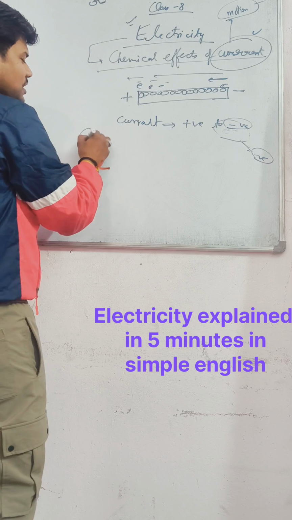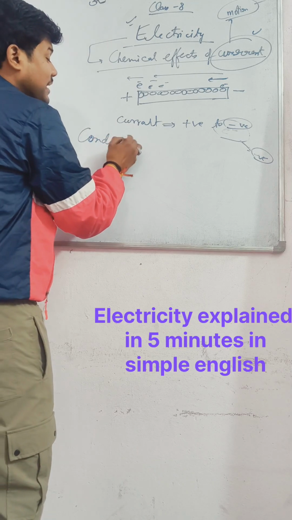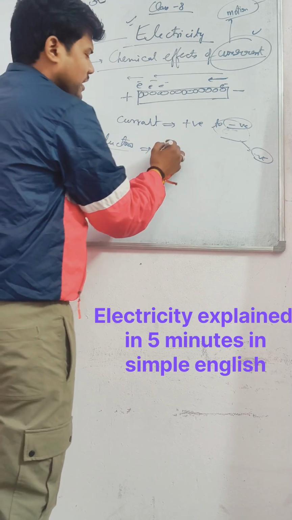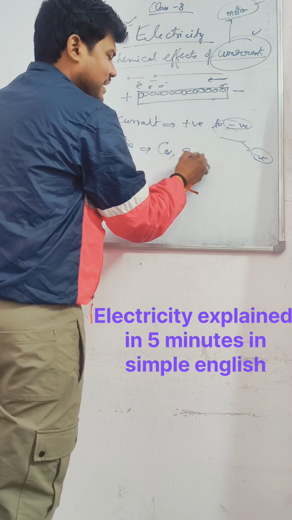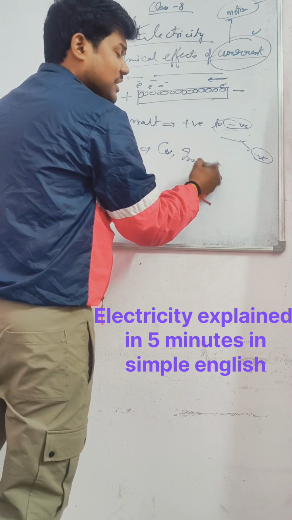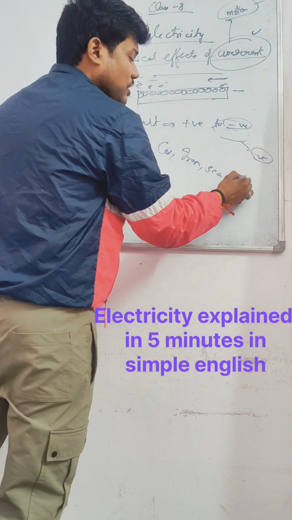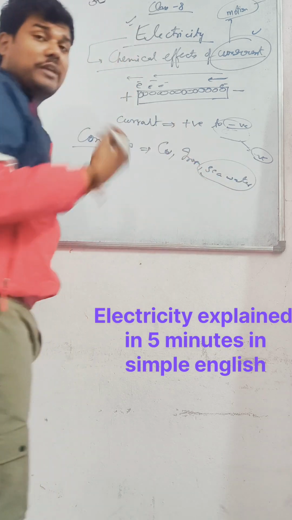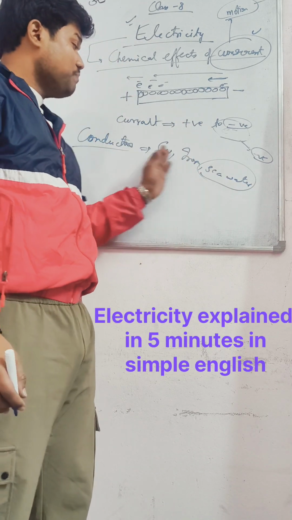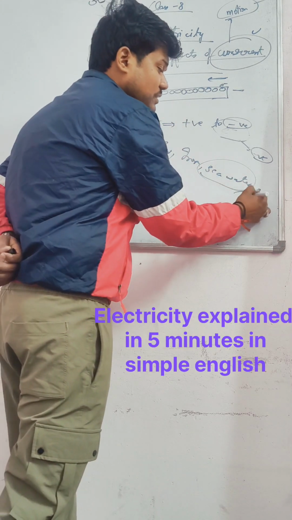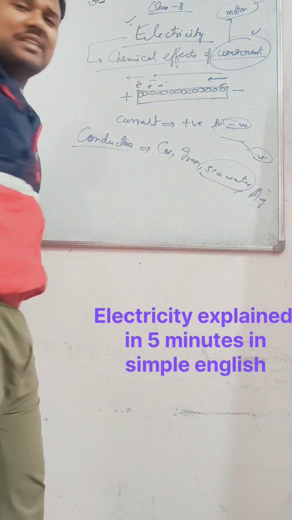For example, I can say what the conductors are. First of all, you should know conductors. बच्चे होता है conductors are what? For example, I can say copper. Copper is a conductor. Iron is a conductor. You can say sea water. Sea water is a conductor, बेटा. And I will tell you later कि sea water हमारा conductor क्यों होता है. Copper, iron, silver, Ag. These all are the conductors बच्चे.